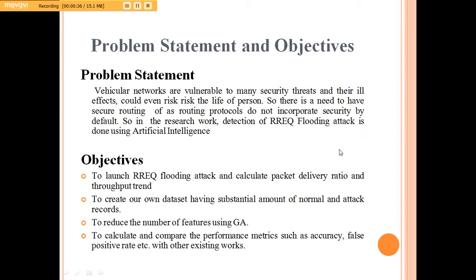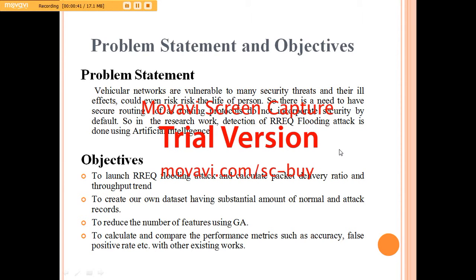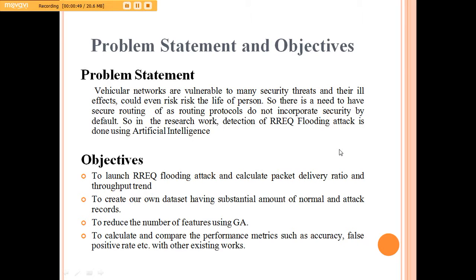So this is my problem statement: vehicular networks are vulnerable to many security threats which could even risk the life of a person, so we need to have a secure routing protocol. The routing protocols do not have security imparted by default. So in the research work, detection of route request flooding attack is done using artificial intelligence.